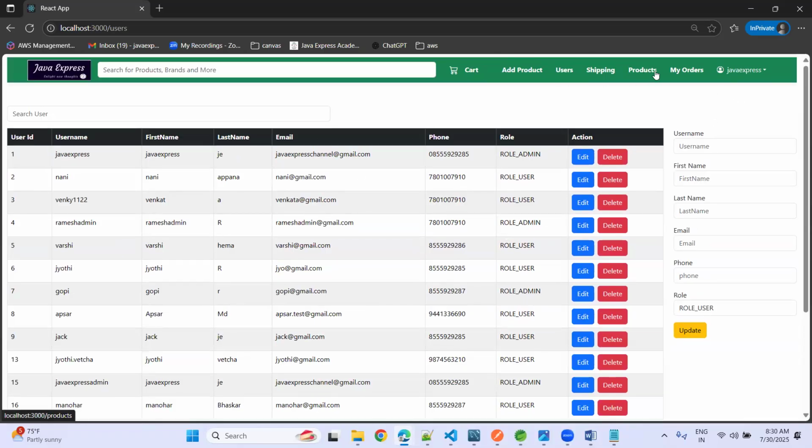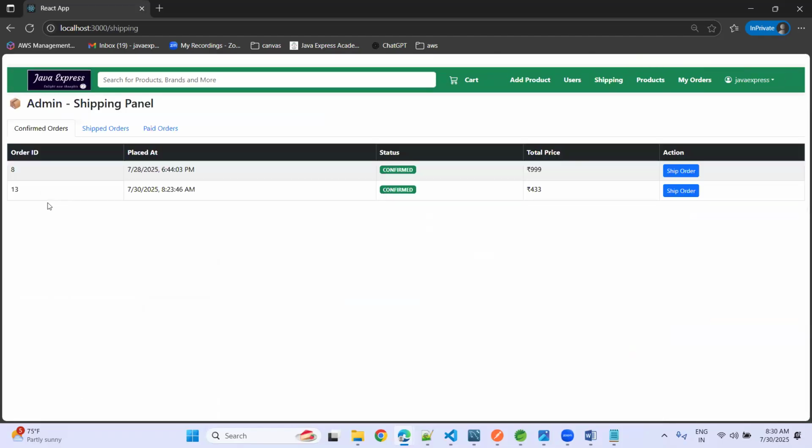Now if you go to shipping, okay, now whichever orders, 8th and 13th, these orders 433 and 999, two orders I have available here. But here also we should display the username as well. If we do that in the backend, in the front end we can integrate as well, right? Backend should give a response back. Now I logged in as admin user, but who placed this order? I need that user information. When you fetch shipping details, if you integrate user information, you can see the customer name, customer email ID, all the things we can display as well.